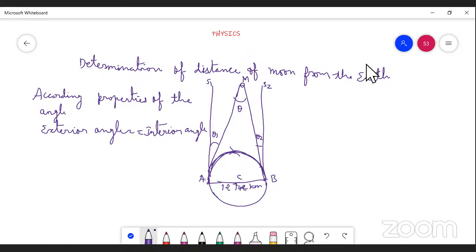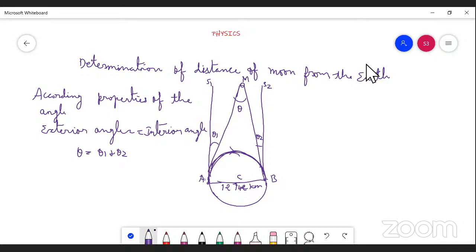So interior angle theta equals exterior angle theta 1 plus theta 2.